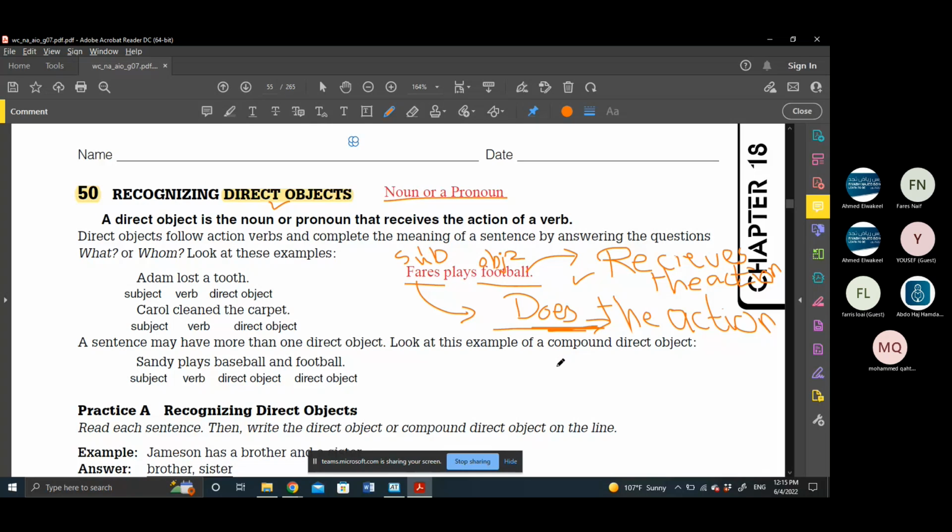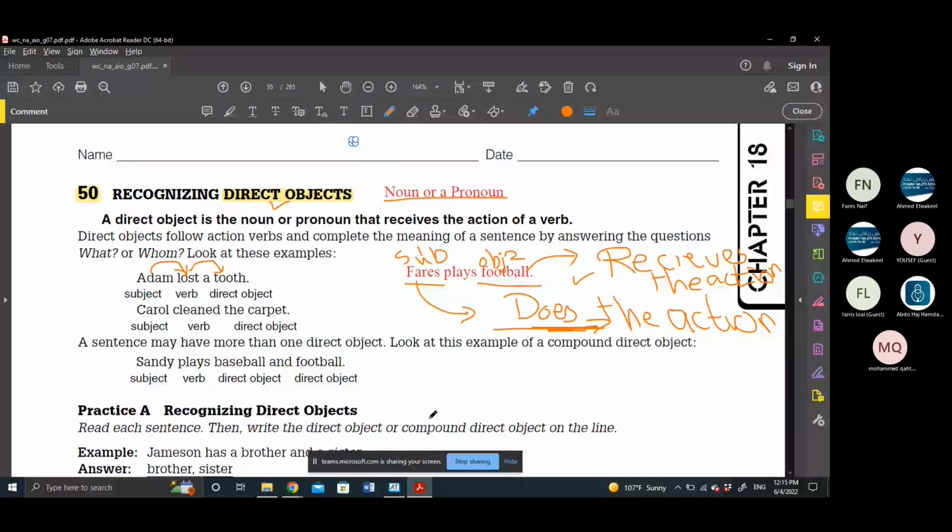So again, here we have Adam lost. So Adam is the subject. Why? Because Adam is performing the action, which is losing. Adam lost what? He lost a tooth. So a tooth receives the action, which is losing. Okay. So Adam is the subject, lost is the verb, and tooth is the direct object. So far, so good.